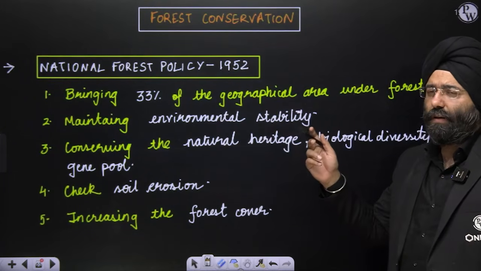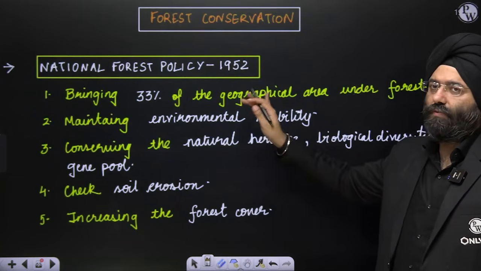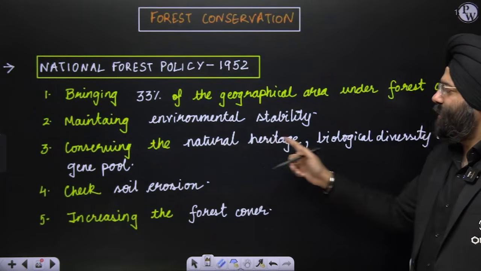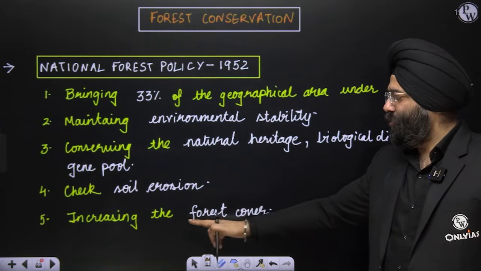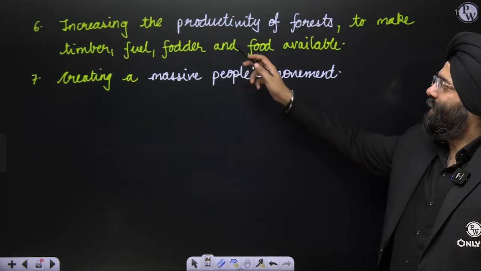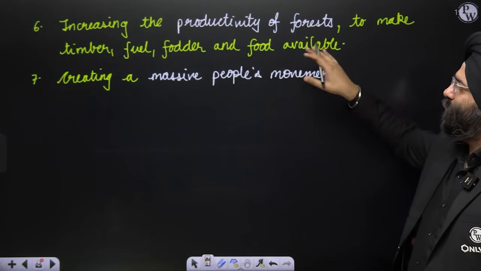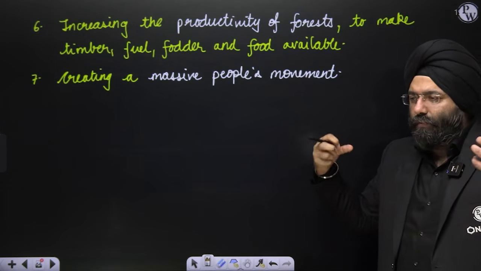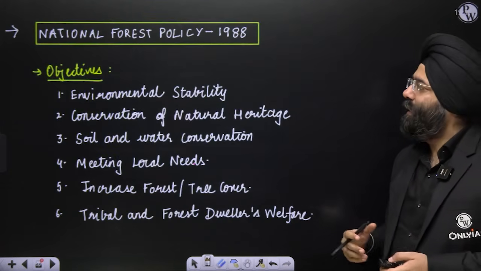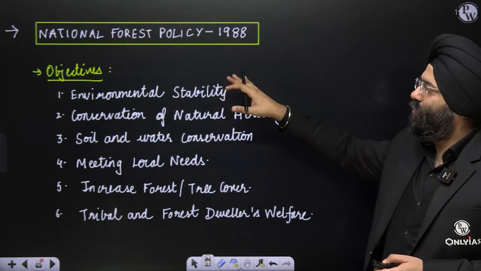We've already done this in Physical Geography of India also, so I'm repeating it again because it is important for this chapter. Covering the natural heritage, biological diversity and gene pool, checking soil erosion, ensuring the forest cover. Increasing productivity of the forest to make timber, fodder, fuel wood and food available, and creating a massive people's movement so that they act like a force towards protection of the forest. This was the earlier policy, 1952. Then you have the newer one, that is 1988.